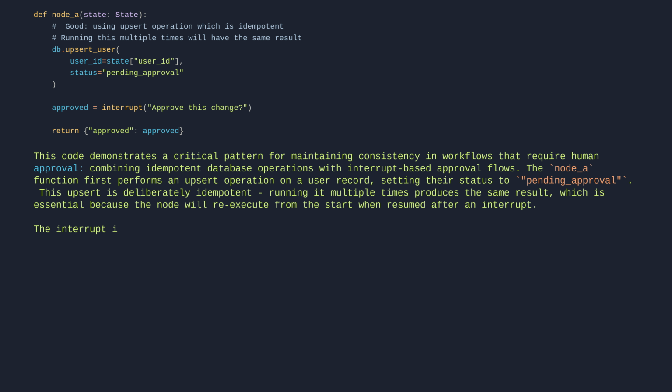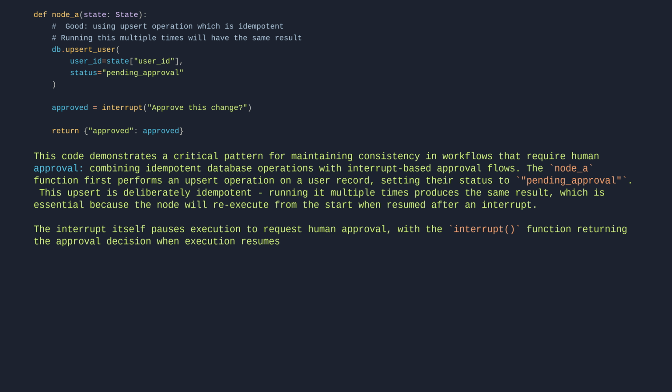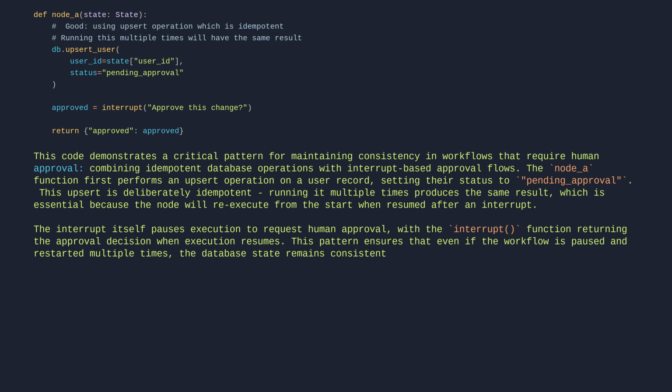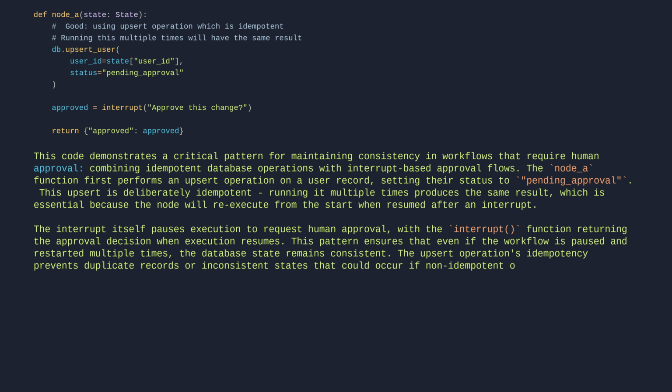The interrupt itself pauses execution to request human approval, with the interrupt function returning the approval decision when execution resumes. This pattern ensures that even if the workflow is paused and restarted multiple times, the database state remains consistent. The upsert operation's idempotency prevents duplicate records or inconsistent states that could occur if non-idempotent operations were used before the interrupt point.